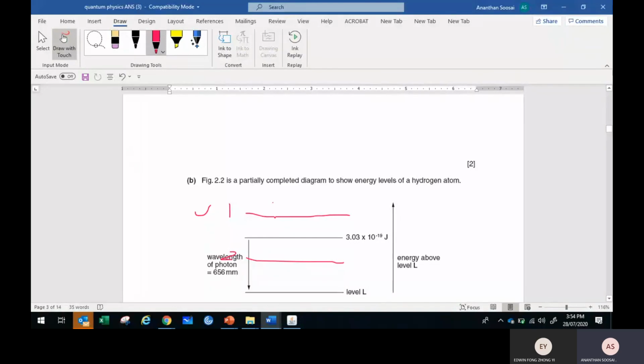Then only you can draw another 2 lines. Where are the other 2 lines? 656 is here. From up to down, what wavelength is this? This is 1880. The largest energy difference should produce the shortest wavelength, so 400 something, the 400 one. This will be 1880. So you must draw an energy level on top. Energy here should be the energy of the 400 nanometer photon. You have to place it here. Okay. So all the arrows must go down.